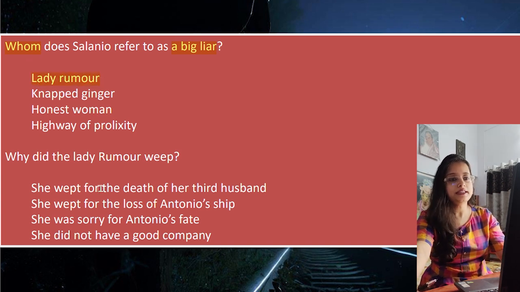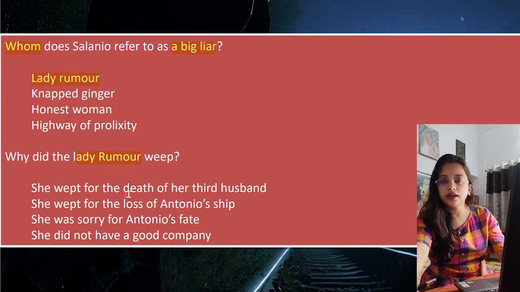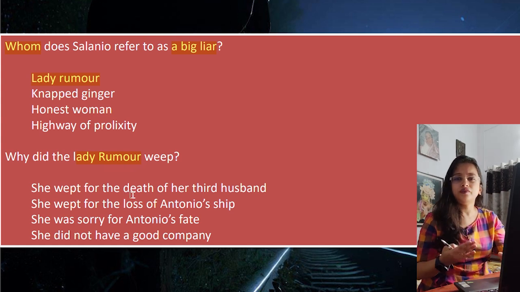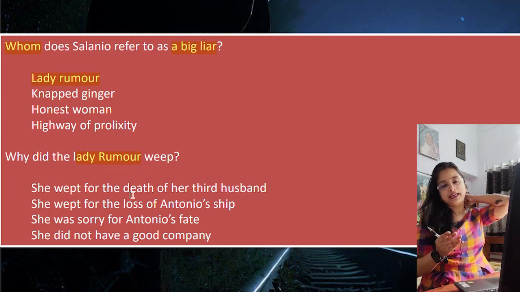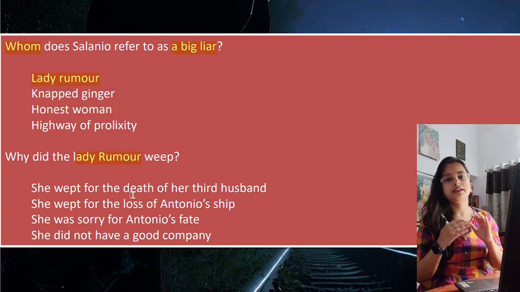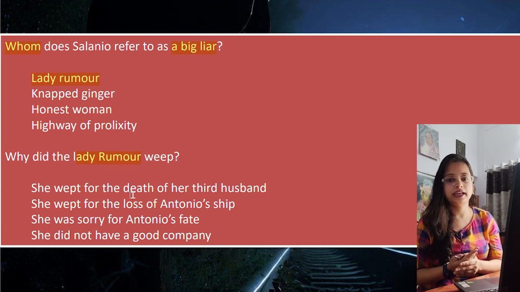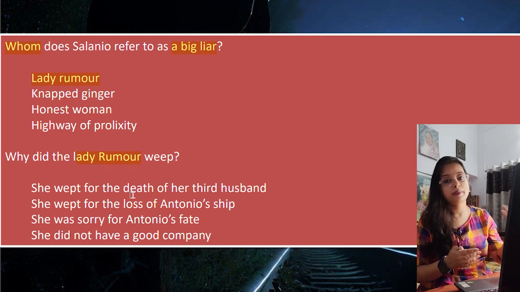Next question, why did the Lady Rumor weep? She wept for the death of her third husband. Lady Rumor actually points out a lady who always lies, you know, whenever she goes somewhere, if there is a gathering where she is sitting, she keeps on lying. She will say that my third husband also died and maybe I am very sad about it, but we don't know, maybe I'll marry again.